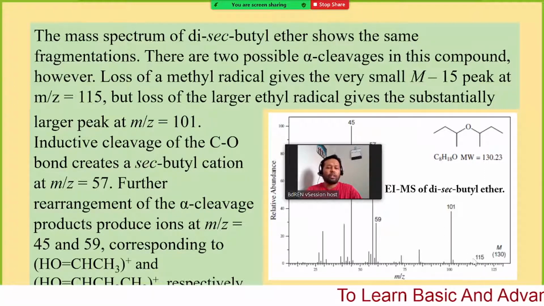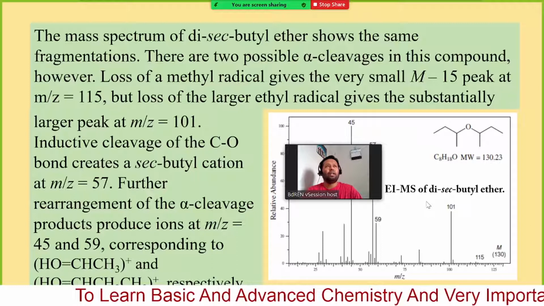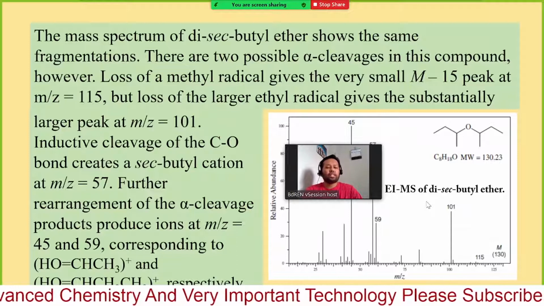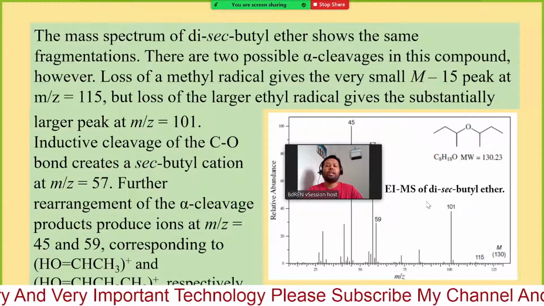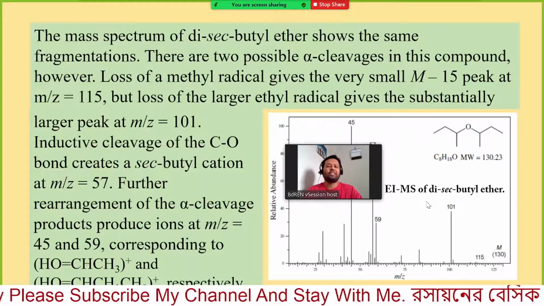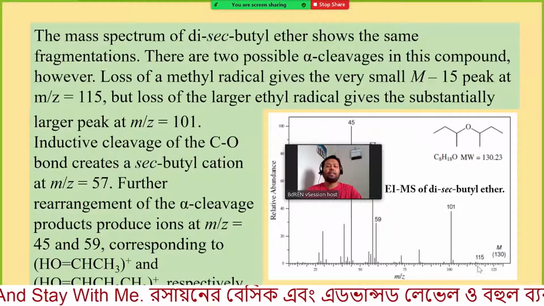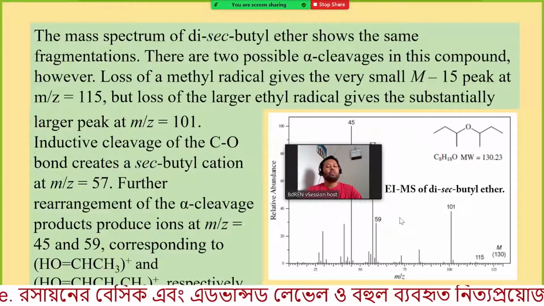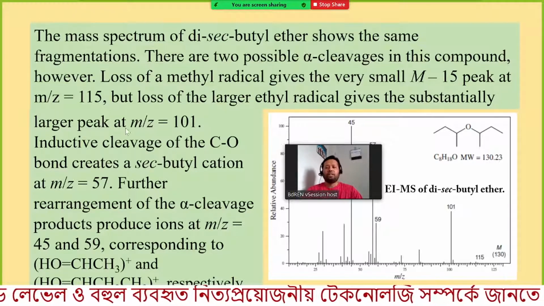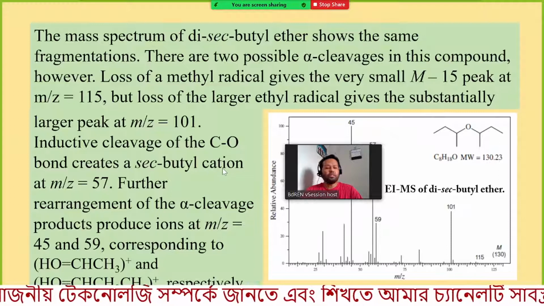So methyl radical ejection alone is very less, and we have also found this for some aliphatic hydrocarbons, where we mentioned that we do not see a very intense signal corresponding to the loss of one methyl, just methyl radical removal. We do not have a very intense signal, or in most cases no signal. So here we are getting some signal, but the intensity is very low because it follows the same trend, because it has a long chain. Inductive cleavage of the carbon oxygen bond creates a secondary butyl cation.